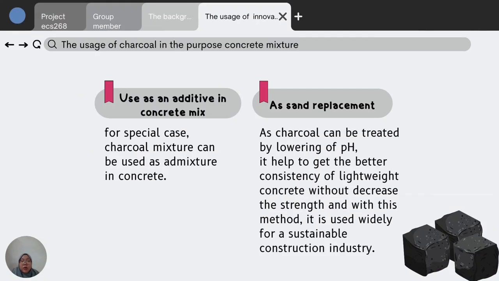The usage of charcoal in the purpose of concrete mixture. We can use charcoal as an additive in concrete mix. For a special case, charcoal mixture can be used as admixture in concrete and we can replace it as our coarse aggregate. Other than that, charcoal also can be used as sand replacement. As charcoal can be treated by lowering the pH value, it helps to get better consistency of lightweight concrete without decreasing the strength, and with this method, it is used widely in the sustainable construction industry.